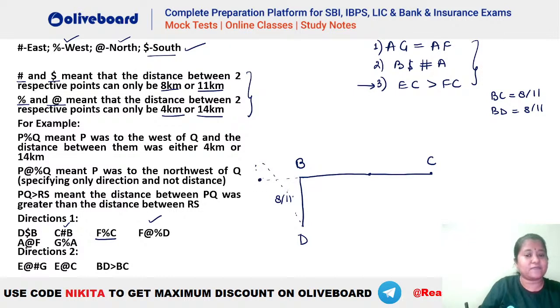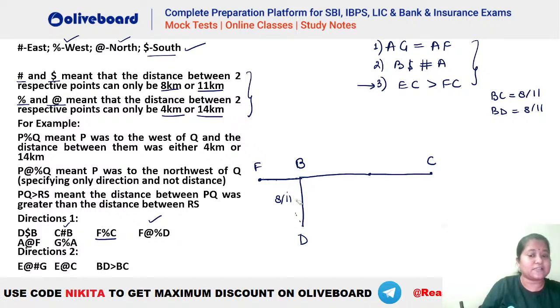Let's say this is your F here. So that means F will be towards the west of B. This is how you will be getting, है ना? Because F should be towards the at the rate percentage. At the rate is north, percentage is west. So F has to be towards the northwest of D. So this is the diagram that we are getting here.